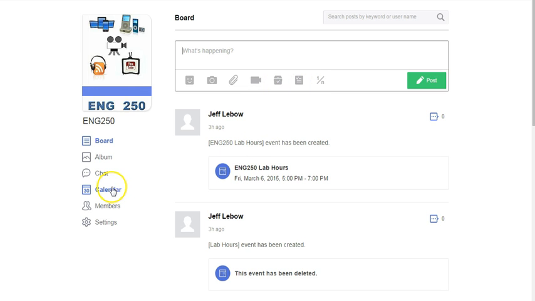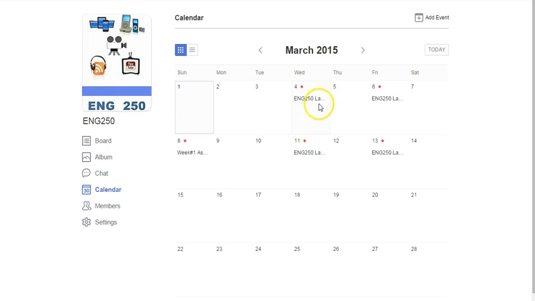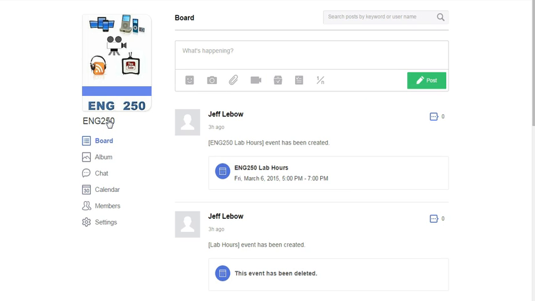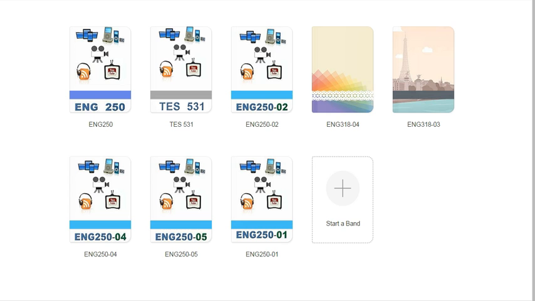We will be using this to notify when assignments are due or if we have lab hours or things like that. So stay tuned for more information about how we will be using the band, but in the meantime, make sure to join.